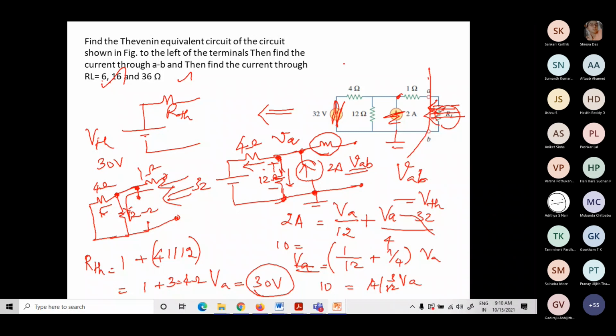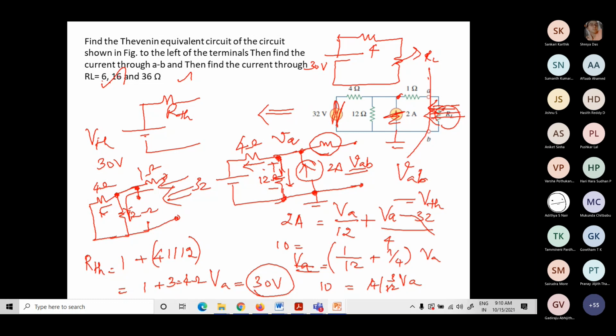Now my Thevenin's equivalent for this network is VTH in series with RTH, and this is my variable load resistance RL. RTH is found as 4 ohms and VTH is found as 30 volts. Now I can solve this for 6, 16 and 36 ohms.